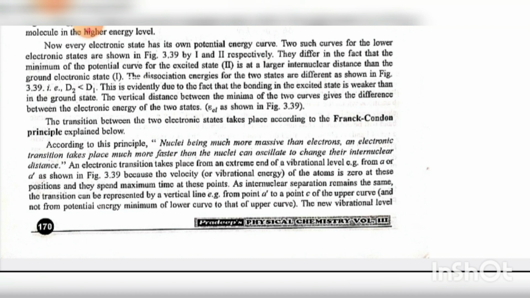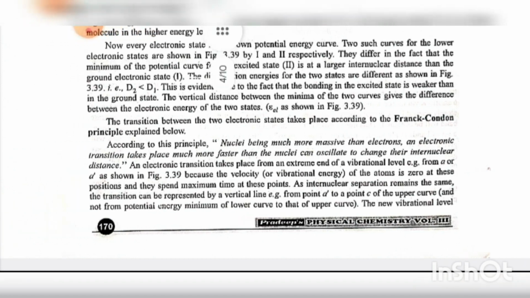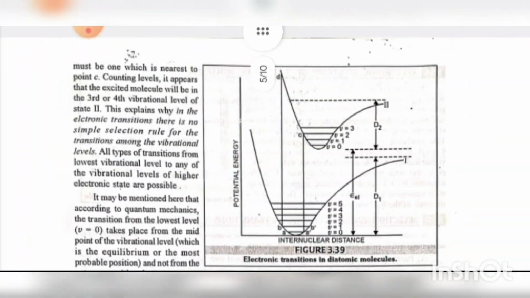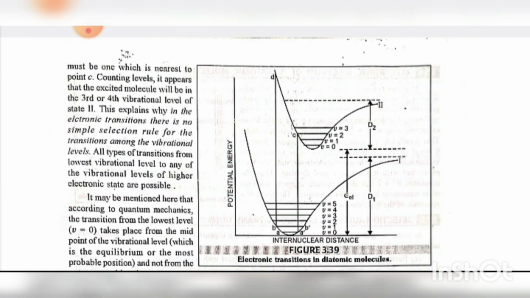As internuclear separation remains the same, the transition can be represented by a vertical line, for example from point A dash to point C of the upper curve, and not from the potential energy minimum of the lower curve. The new vibrational level must be the one nearest to the point C.